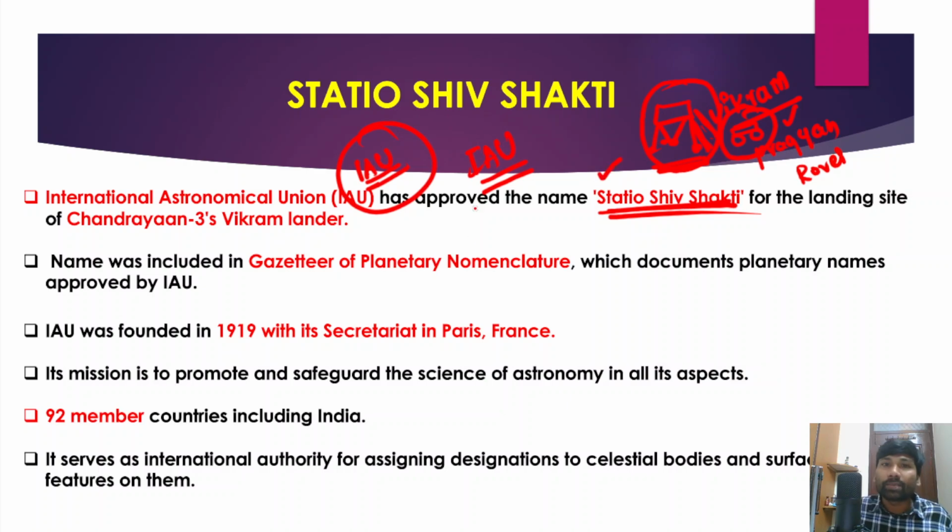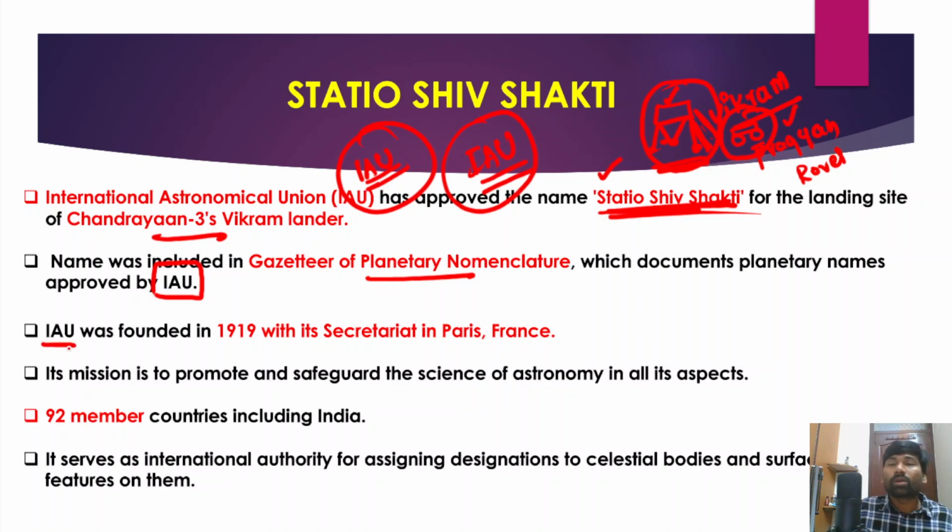This name is given by the International Astronomical Union, which has approved the name Statio Shiv Shakti for the landing site of Chandrayaan 3's Vikram lander. I already told you that this is lander Vikram and that is rover Pragyan. The name was included in the Gazetteer of Planetary Nomenclature, which documents planetary names approved by the International Astronomical Union. So you may get a question: what is Statio Shiv Shakti, which is recently seen in the news? That's how questions are asked.